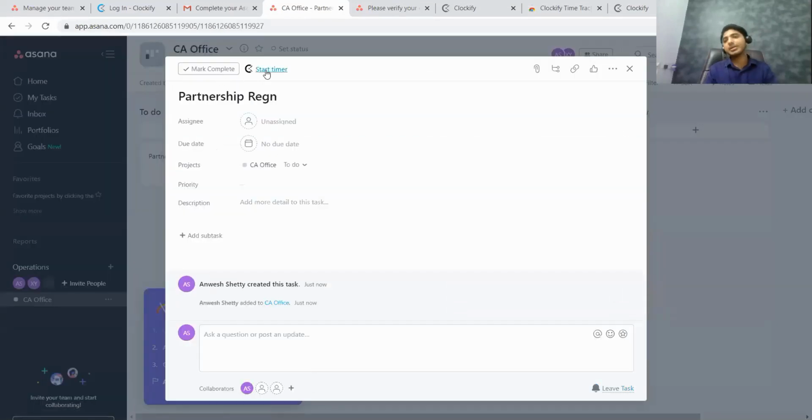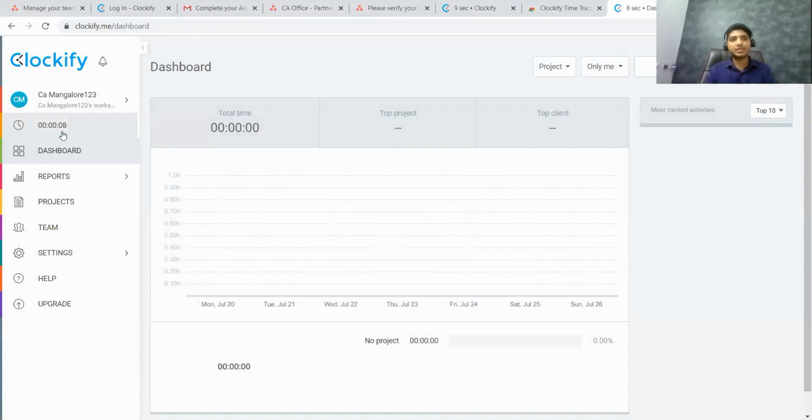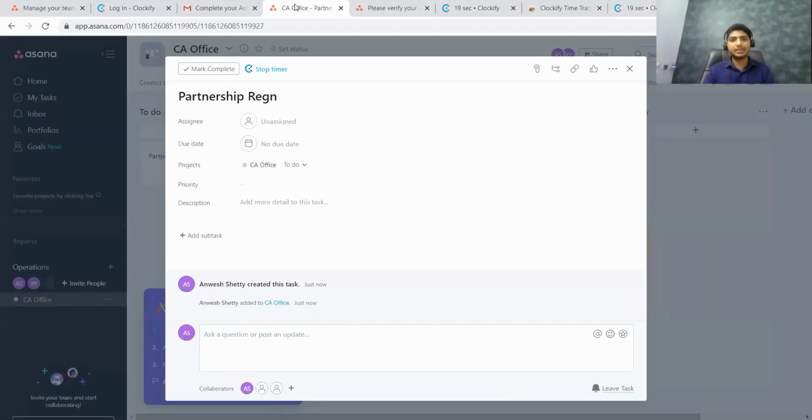Now the integration is successful. I can see start timer here. If I click on start timer, and after a while you can see the timer is running. I'll show where it is running. Here you can see the 9 seconds, the timer has started to run. I can stop the task here, or I can stop the task within my Asana, which was already explained earlier. If I click on stop timer, I will not get any error.